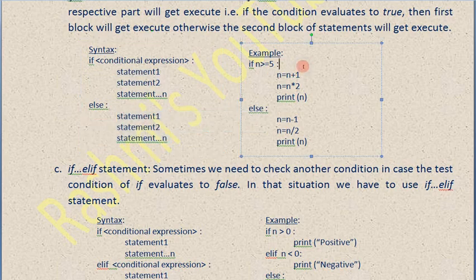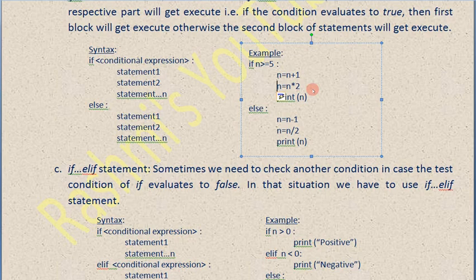So let's come to the example. In the example, I have given: if n is greater than or equal to 5, then all this will get performed. Otherwise, all these will get performed. It's just an example. You need not understand all this. Only try to understand how the writing pattern is. Always we have to keep them within the same indent. Now this line is not in the same indent, so you have to keep them in the same indent.